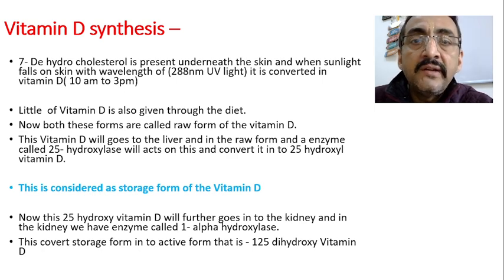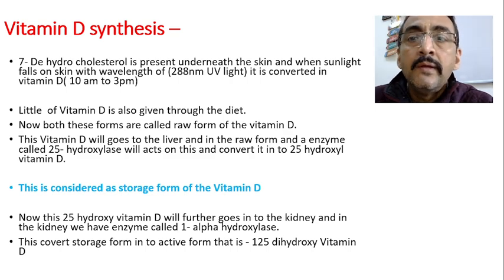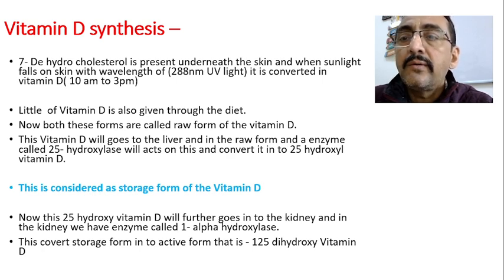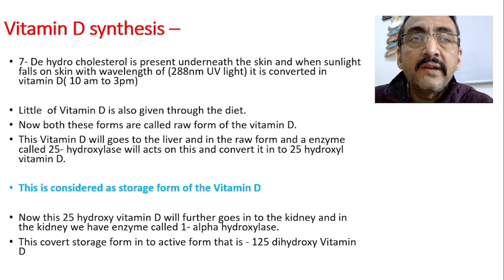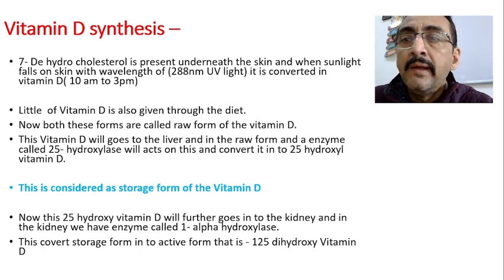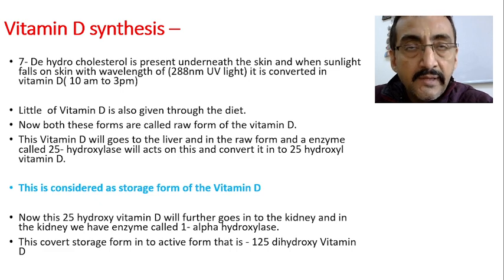7-dehydrocholesterol is present underneath the skin, and this is a kind of cholesterol. 7-dehydrocholesterol and ergosterol are the 2 important precursors of vitamin D. 7-dehydrocholesterol is present underneath the skin, whereas ergosterol is available through the diet.